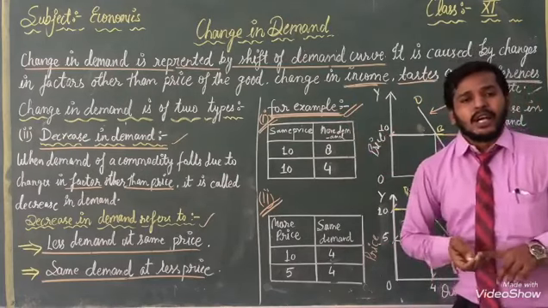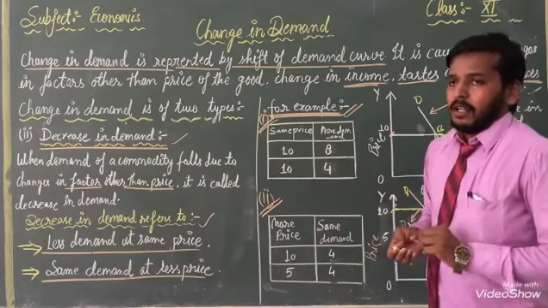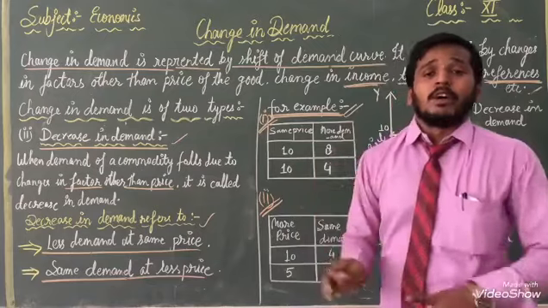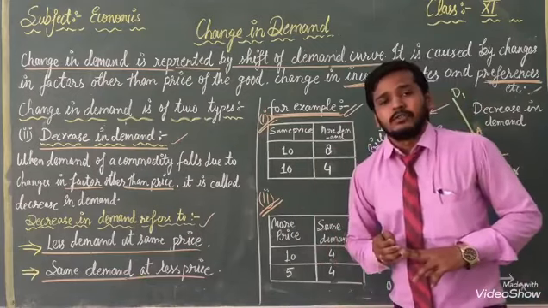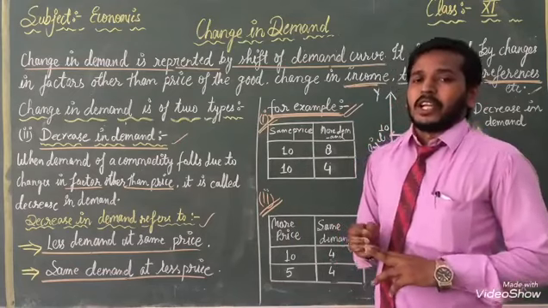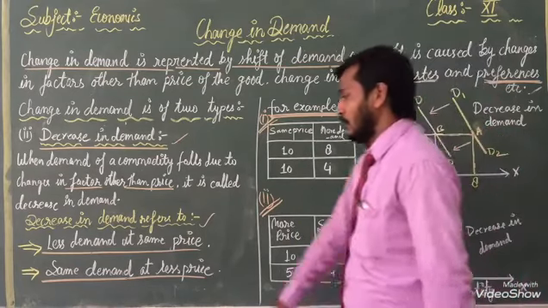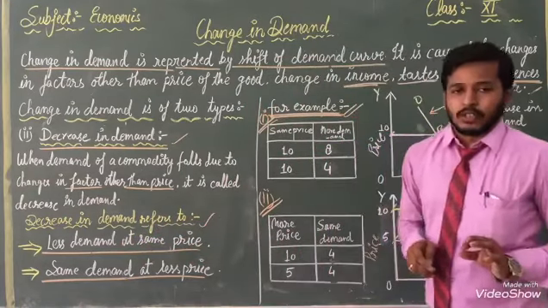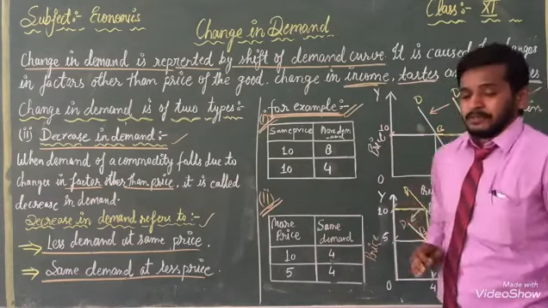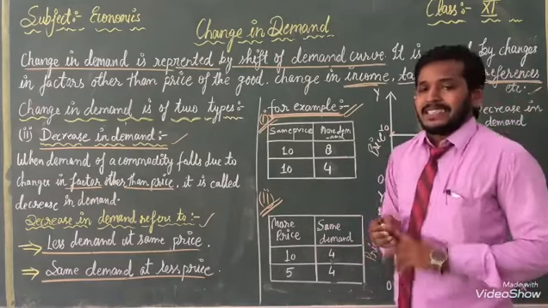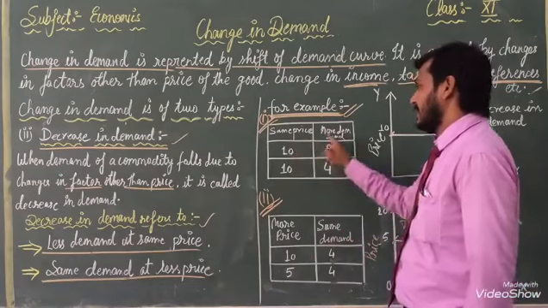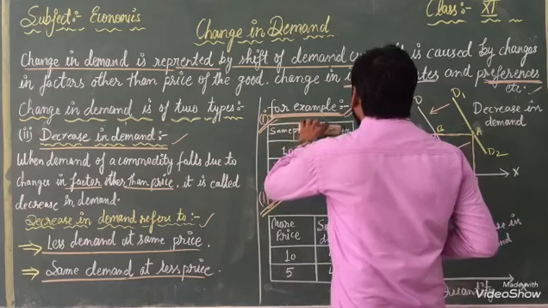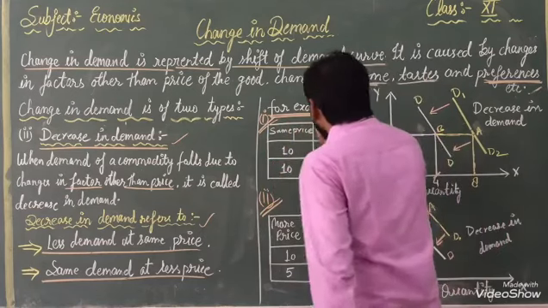In front of you, I have written one example and I will explain it with the help of a table and with the help of a curve also. Both are there in front of you. With the help of that, you can understand how less demand at the same price is explained. Okay? So now you have to see here. When price is the same, 10 rupees, our demand is less at that time. Less demand, write here, less demand.